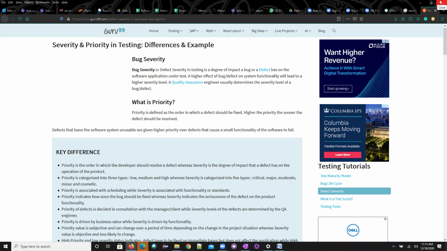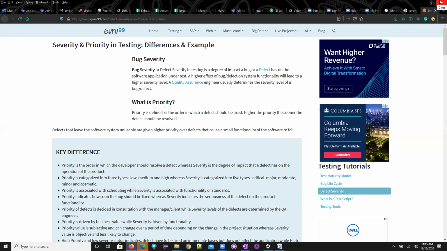Now, when I said this in my previous sessions, people directly asked, oh, are all my smoke cases my high priority test cases? Can I consider this, sir? Obviously yes, and may or may not be. So all your smoke test cases may or may not be your high level priority test cases. And all your regression test cases, can I keep them as medium and low? Probably yes, no. It all depends.